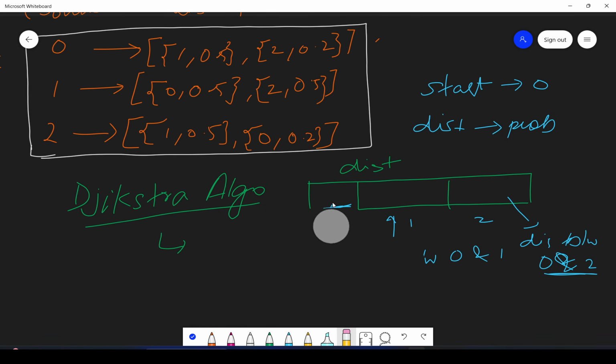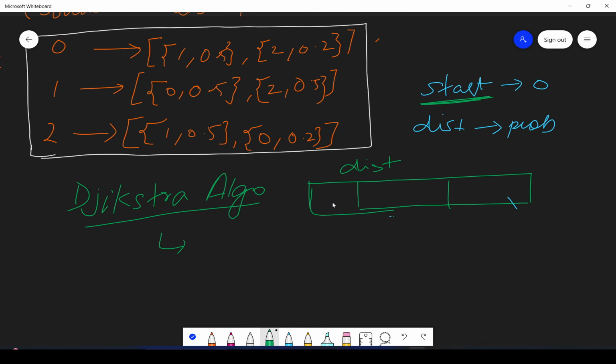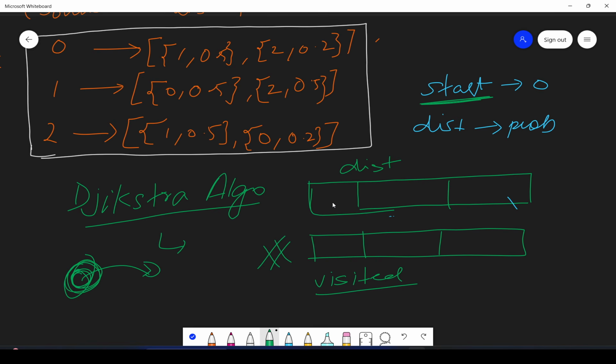So this is basically what Dijkstra algorithm does: we keep a distance vector which will keep track of the distances from the start vertex. We will keep a vector which is visited, which will tell us that okay, we have already traversed this vertex and no need to traverse it again. Because if we do not keep this visited, we will keep on traversing again and again, and it will be an infinite loop. So we have to keep this visited array.